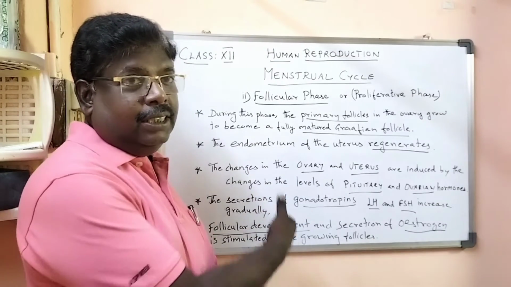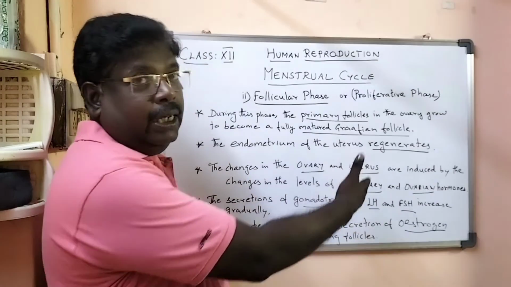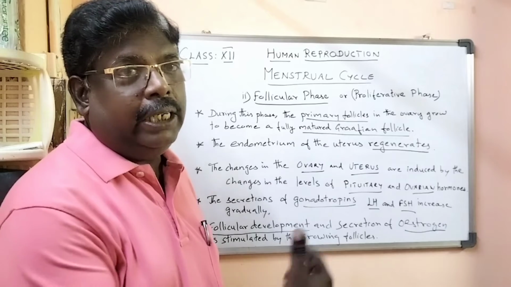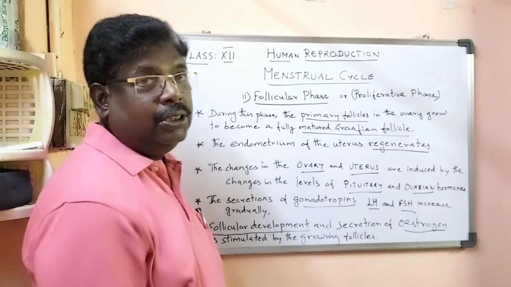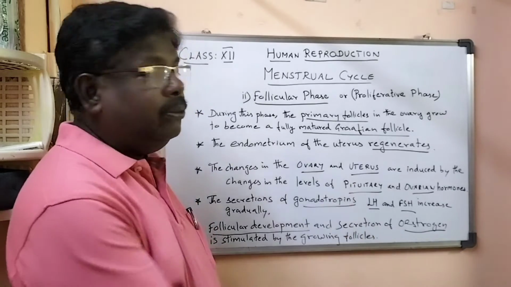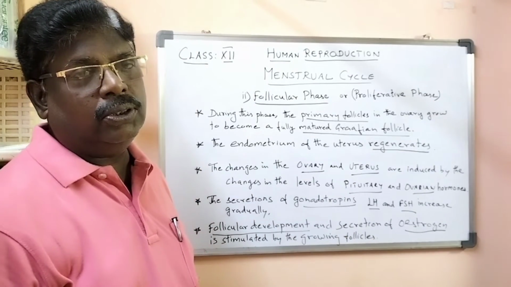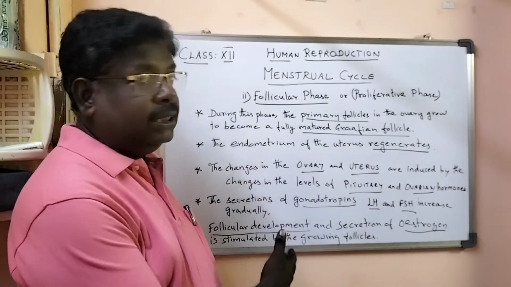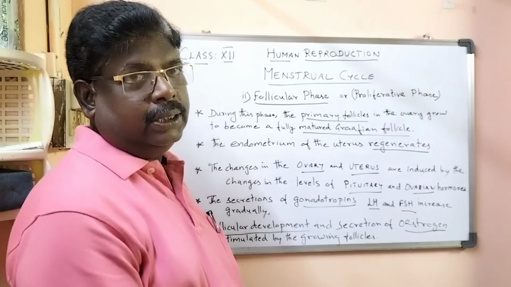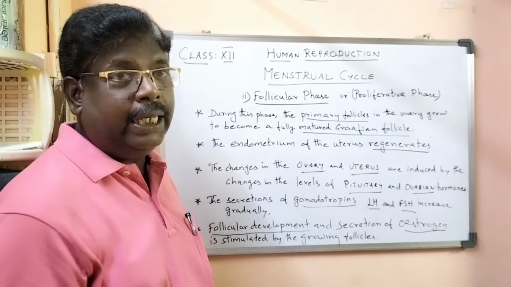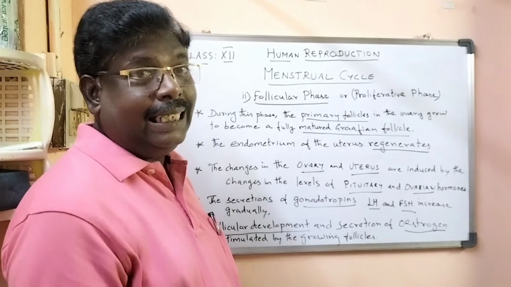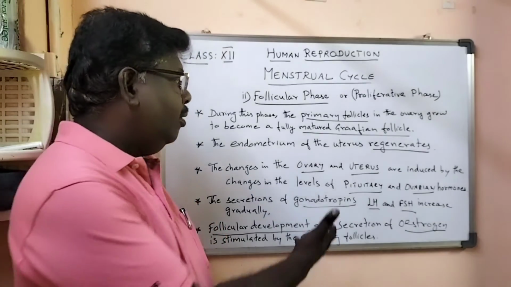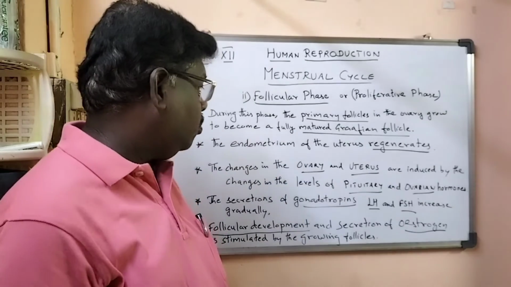The changes in the ovary and uterus are induced by the changes in the levels of pituitary and ovarian hormones.